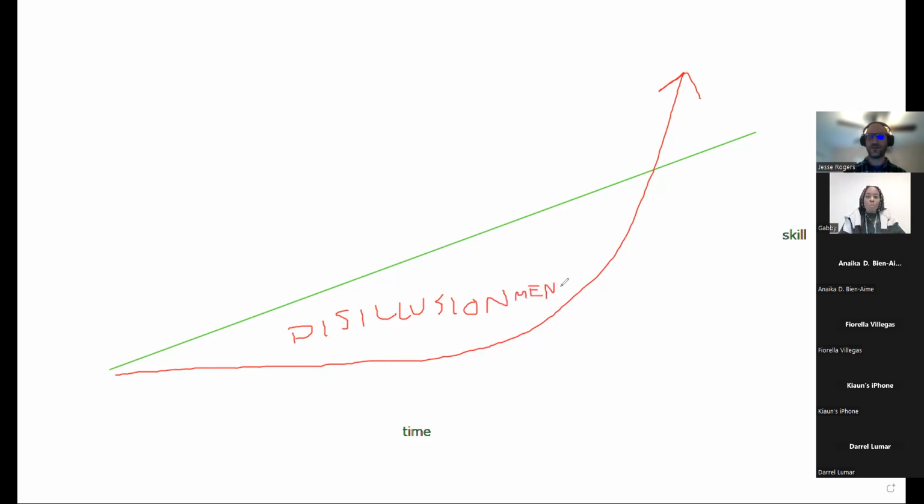And so there's going to be this huge gap between where you think you should be and where you actually are at first. And during that period, you're going to wonder, like, should I even be a coder? Is this even worth it? What am I doing? Why am I not getting better? And so just be aware that this is why most people quit, because it's an exponential curve of learning.